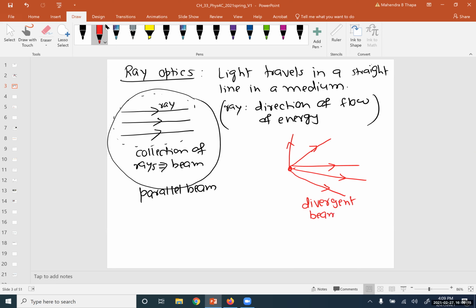It could be possible that all the rays come to a point. Rays come from everywhere and meet at a particular point. This kind of beam is called a convergent beam, or converging beam. So this is the combination of rays, and that's why a combination of rays we call a beam.